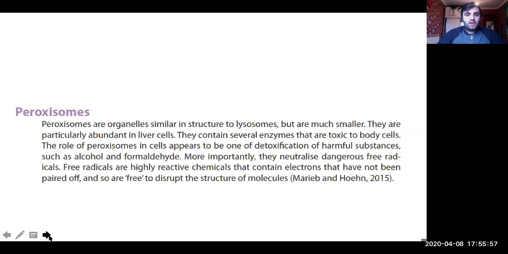The next organelle is the peroxisome. The peroxisome is quite similar to the lysosomes, but much smaller. They are particularly abundant in liver cells. They contain several enzymes that are toxic to body cells.